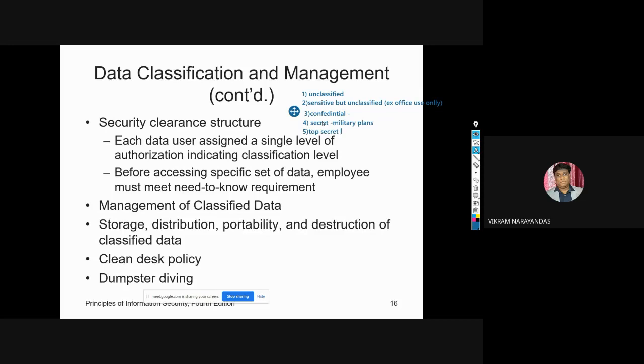So a simple scheme can allow the organization to protect sensitive information such as research data, personal data, customer data, and general internal communications.